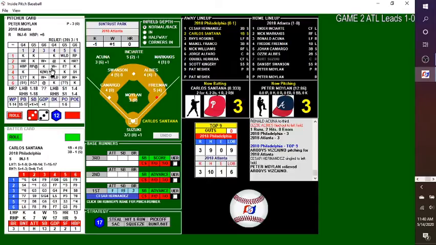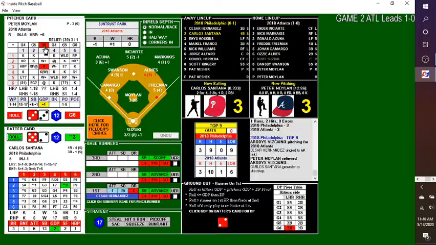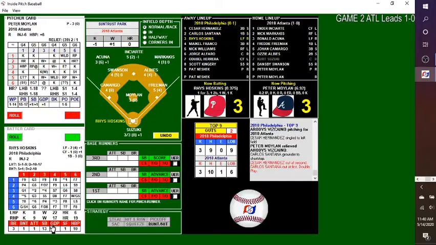Vizcaino would get the loss. However, the pitch in the dirt to Carlos Santana, who's 2 for 4 with a double and 2 RBIs. Can he do it again? Next pitch. Ground ball right at Swanson. This could be trouble. Over to Albies for 1. Back to Freeman for 2 and a double play. Rhys Hoskins, 1 for 3 with a double.